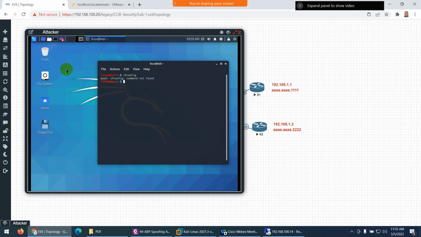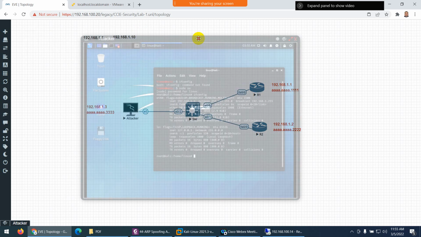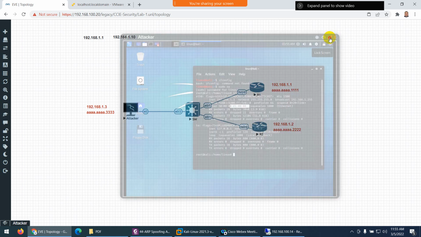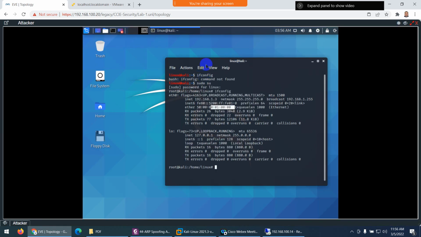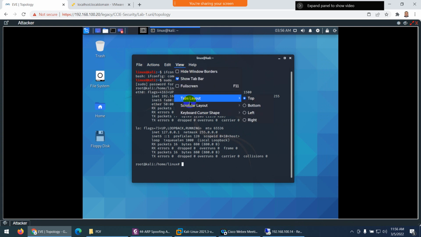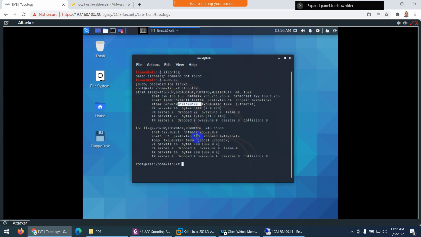So ifconfig, okay, we need to be sudo su and 123, and now ifconfig, so yes, 1.3, but the MAC address we decided to change as well. So here is the MAC address they get, where is this one? So I need to change it, we decided, you can see this one, I don't know, so let me zoom it if we can. Yes, let me zoom it, and we can zoom this one as far as somewhere. Okay, there is a way to zoom it. Anyway, let me try now.